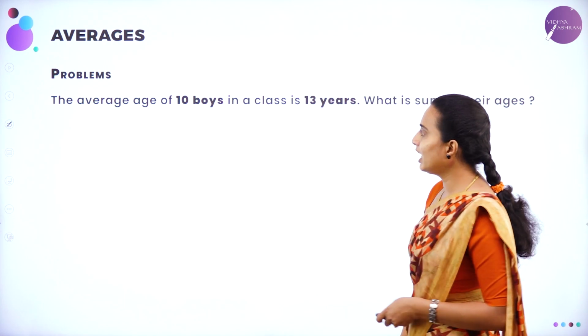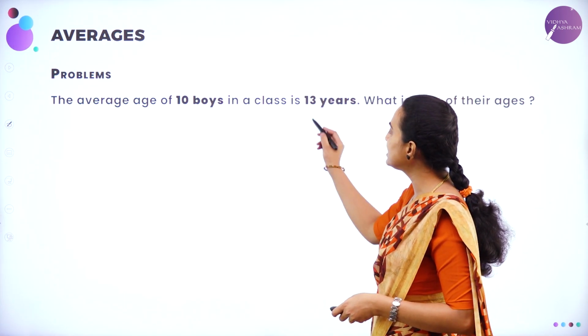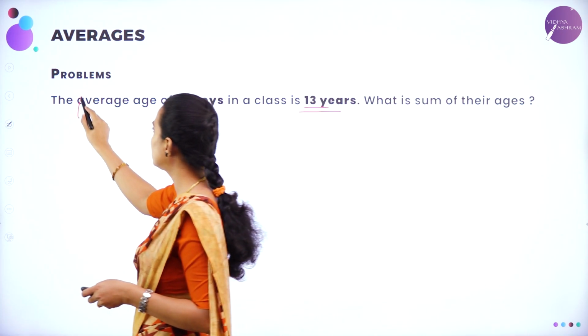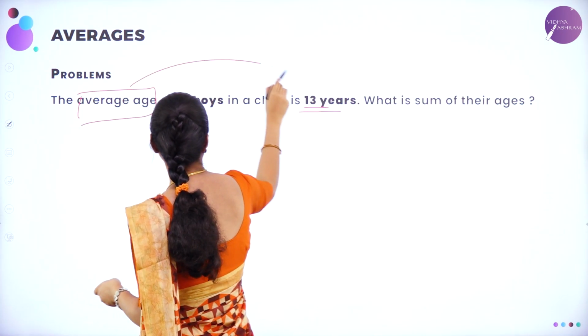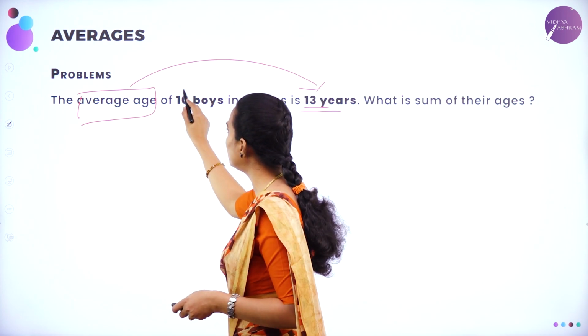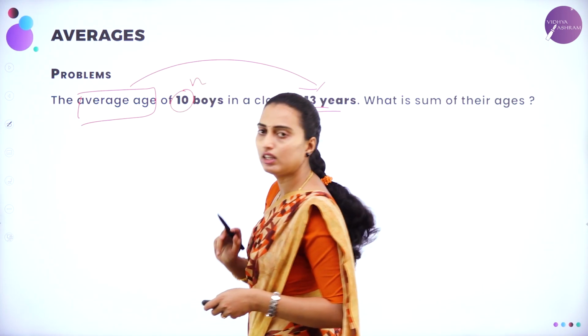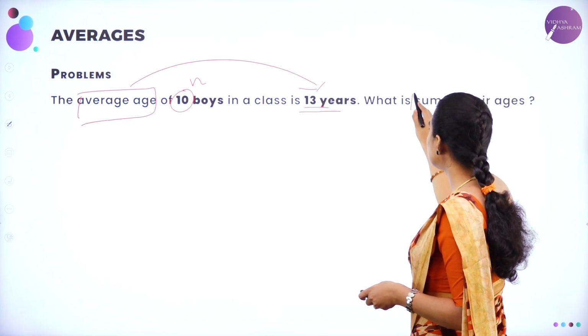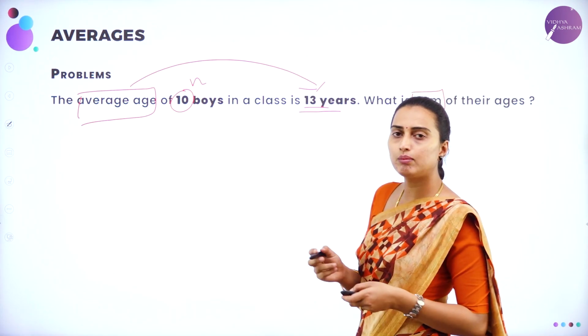The average age of 10 boys in a class is 13 years. They have given the average age as 13 years of how many boys? 10 boys. That is n. What is the sum of their ages? They have asked you to calculate the sum of their ages.